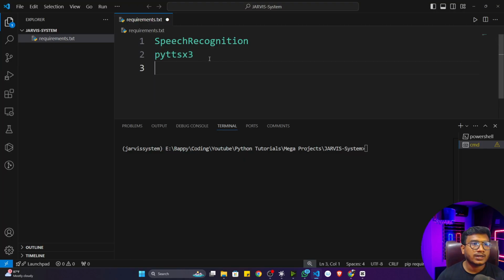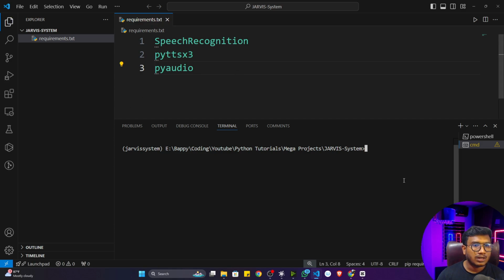Now if you want to use pyttsx3 and speech recognition, there is another library you have to use called PyAudio. You also have to install PyAudio. As of now, let's define only these libraries. If I need something later on, I'll be adding it here. Now let me save. Make sure you save this file with Ctrl S.